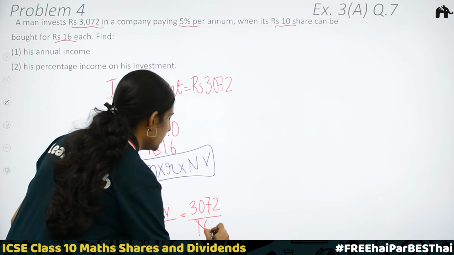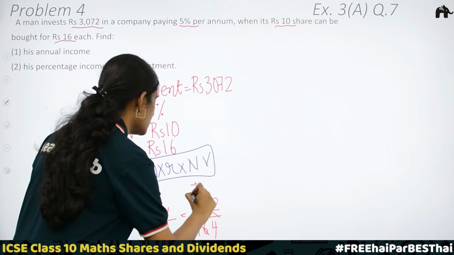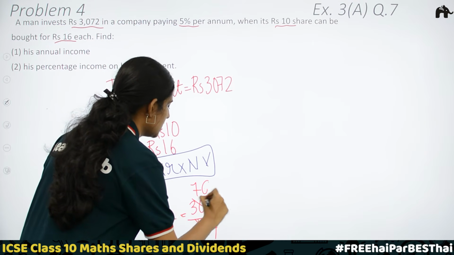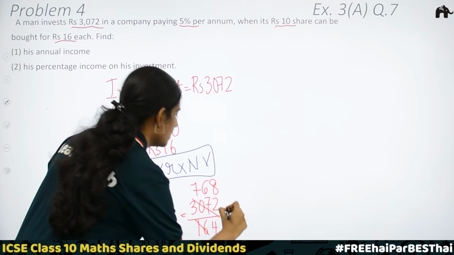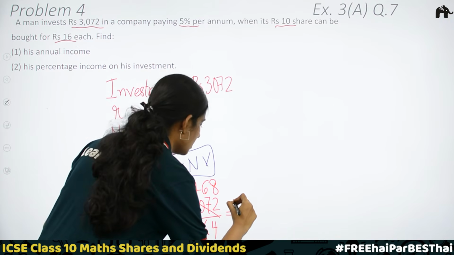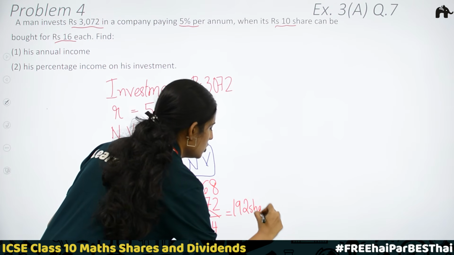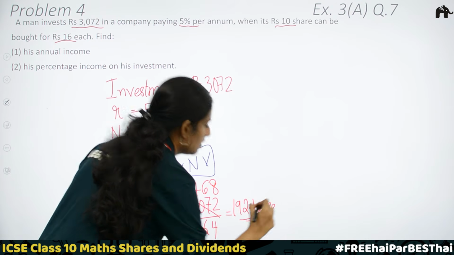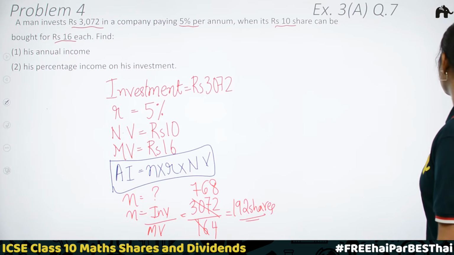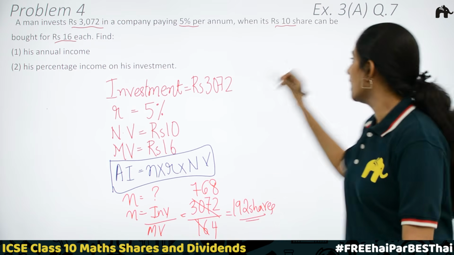Cancelling, you will be getting 4 4s are 16, 7, 6, 8. 768 by 4, 192. You will be getting 192 shares. So, now we have the number of shares. We can just substitute in this formula.